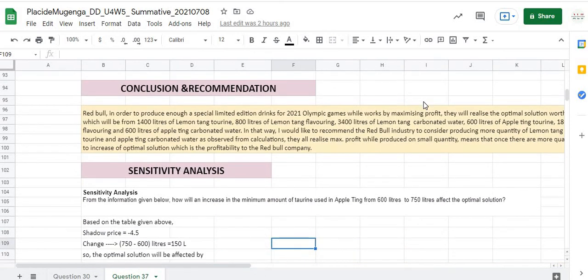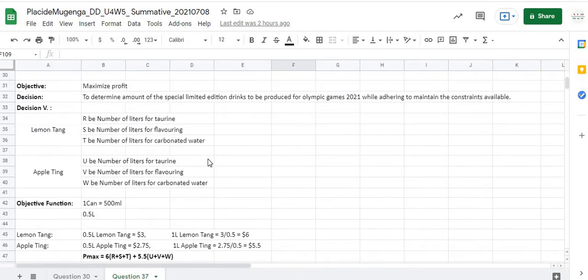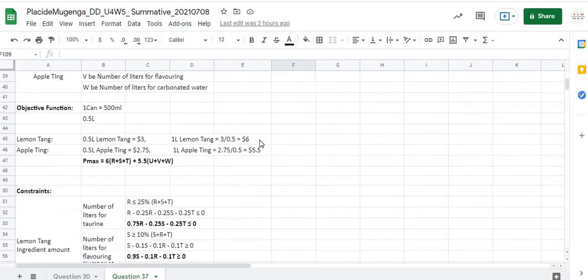By analyzing the sensitivity report given, as shown here, the shadow price is negative 4.5, and if they want to change the amount of taurine used in apple tang from 600 to 750 liters, this will affect the optimal solution.